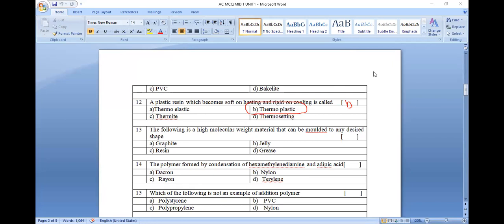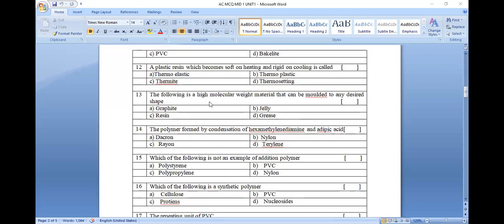Question number 13. The following is the high molecular weight material that can be molded into any desired shape. Resins are known to be a plastic raw material. A plastic raw material, what we are saying, is a resin containing the high molecular weight material which can be molded into any desired shape. The answer will be C here.